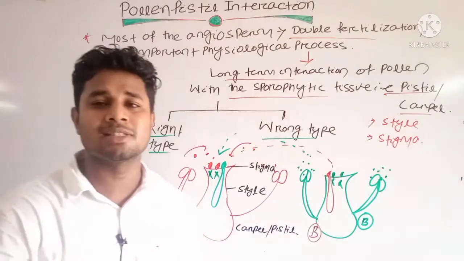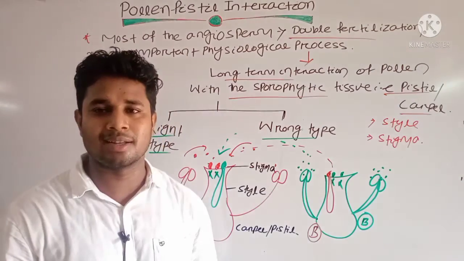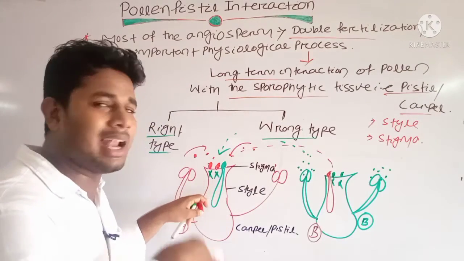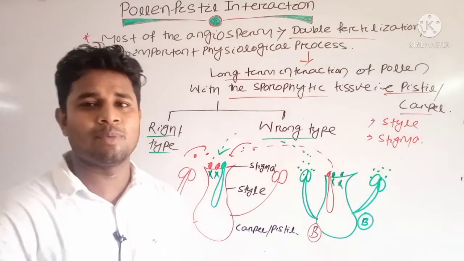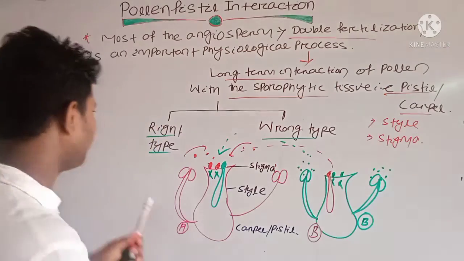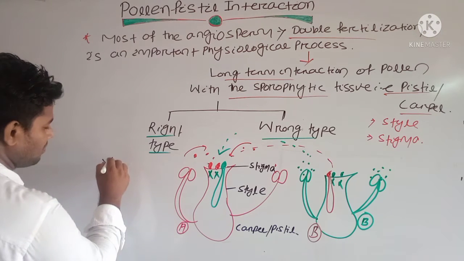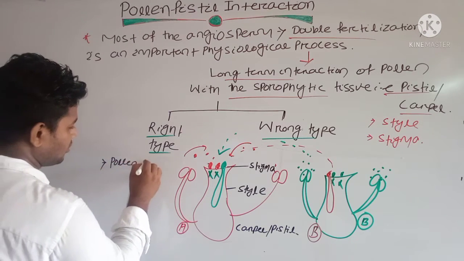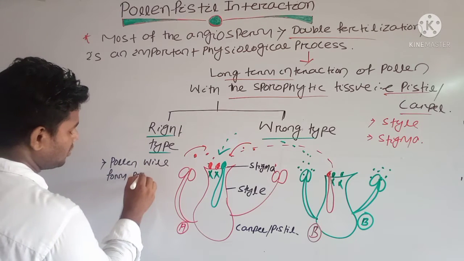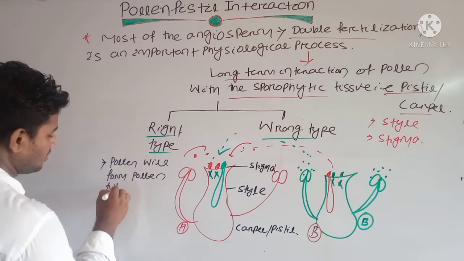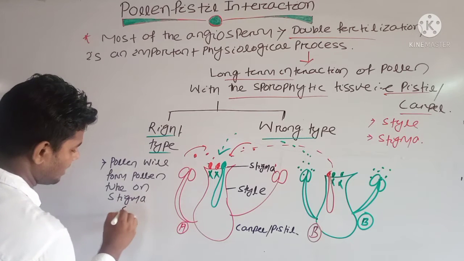Stigma will know which is the better pollen grain, the one having better quality of characteristics, and usually that will allow the formation of the pollen tube. And this is called your right type or wrong type. Okay, clear? If in the right type case the pollen will form a pollen tube on the stigma surface.